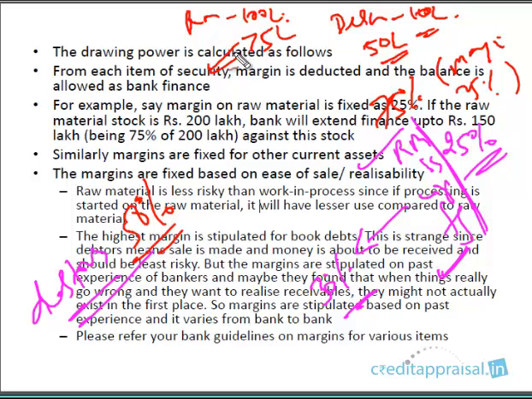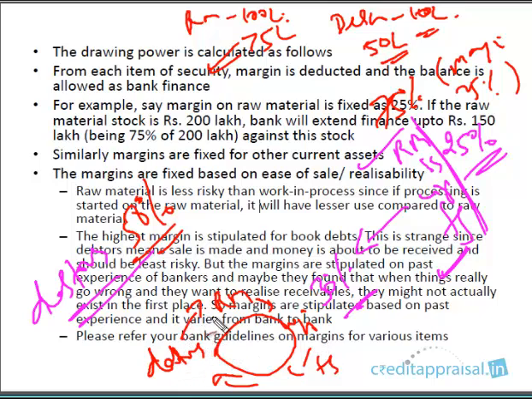This might sound counterintuitive, because you might feel that debtors is the end portion of the cycle, right? In the operating cycle, it starts with raw material, converted into work in progress, then finished goods, and you have already sold this. Debtors arise after sale, right? You have already sold the product. All that is left now is just realizing. Since the cycle is almost completed, the entire risk is completed. Just recovery is left. So why do banks not feel that comfortable lending against debtors?